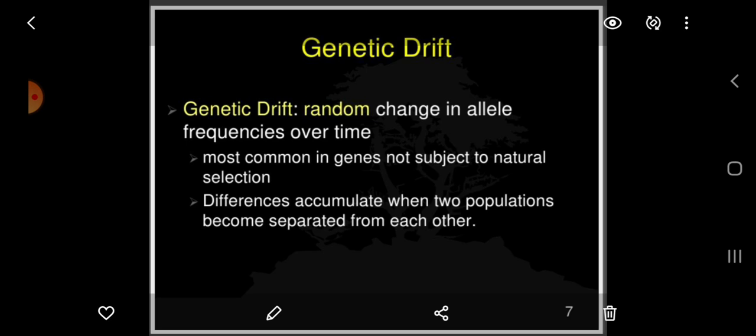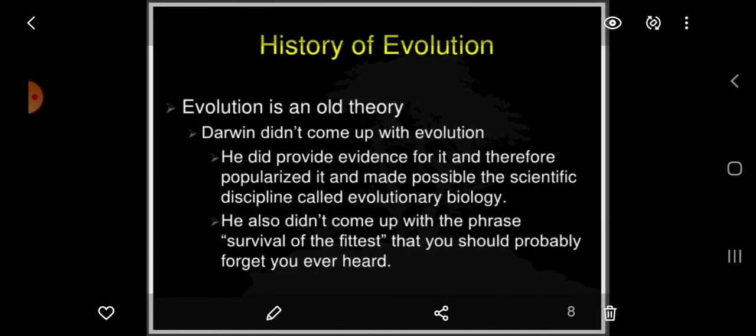Now, what is genetic drift? Genetic drift is a random change in allele frequencies over a considerably long time, most common in genes, and is not subject to natural selection. During genetic drift, differences accumulate when two populations become separated from each other.